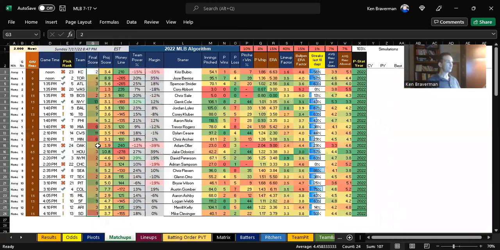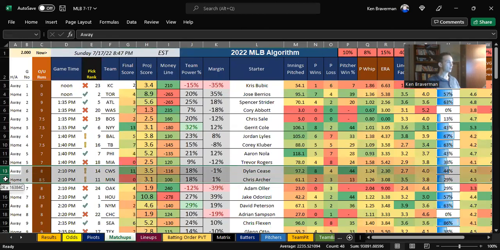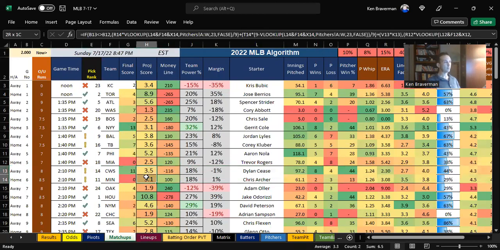Well, let's look at the game. The Minnesota White Sox game is right here. It has it as a 3.5 to 3.1 game. There are a good amount of innings pitched for both of these pitchers.